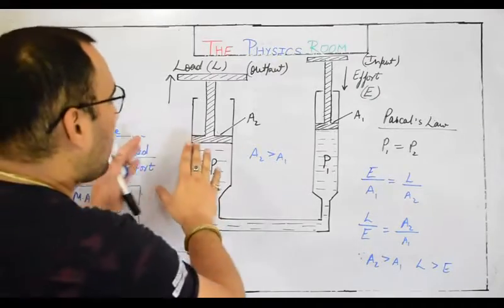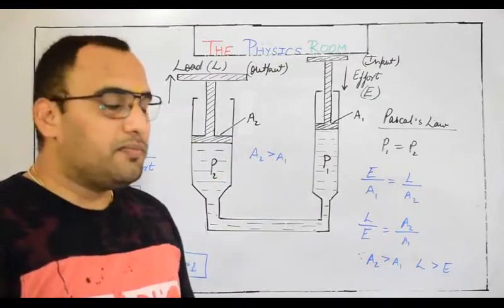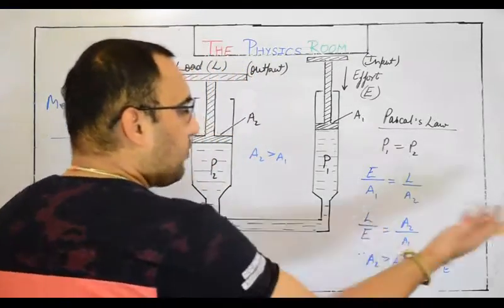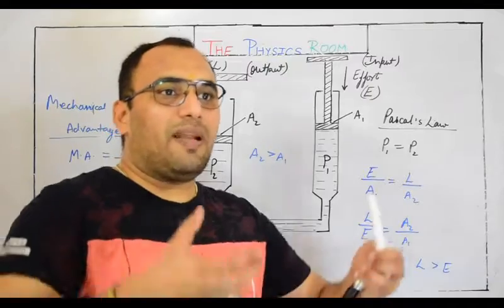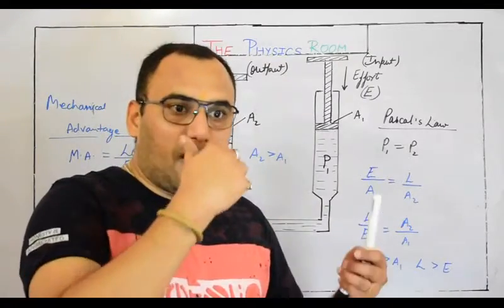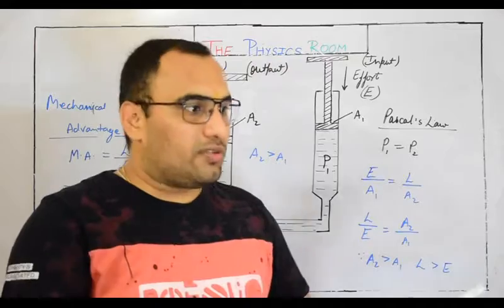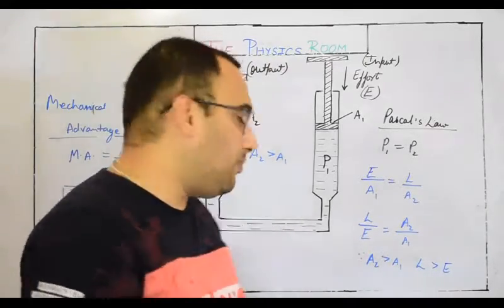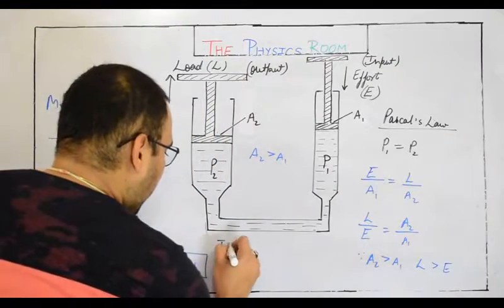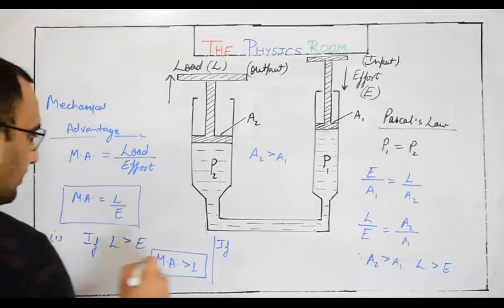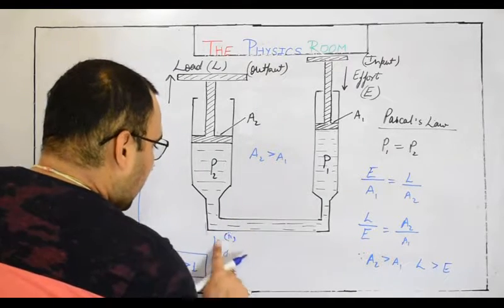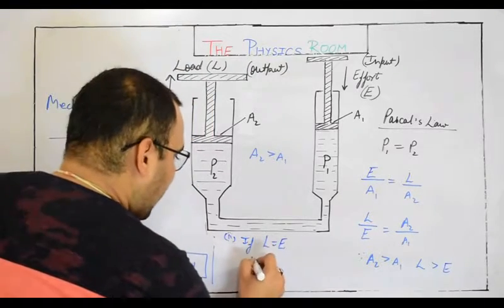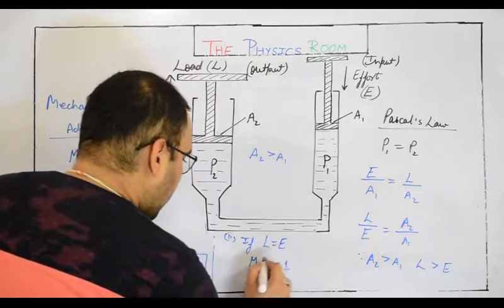And if we take tubes of equal area of cross section, so if A2 and A1 are equal, then L equals E. It means you have to apply an effort equal to the amount of load you want to lift. Simply, if you want to lift 10 kg of weight, you have to apply a force of 10 kg. So this is the second special case: if L equals E, in that case mechanical advantage would be 1.